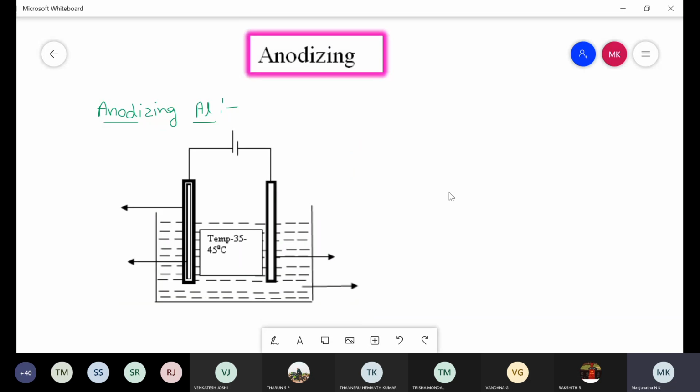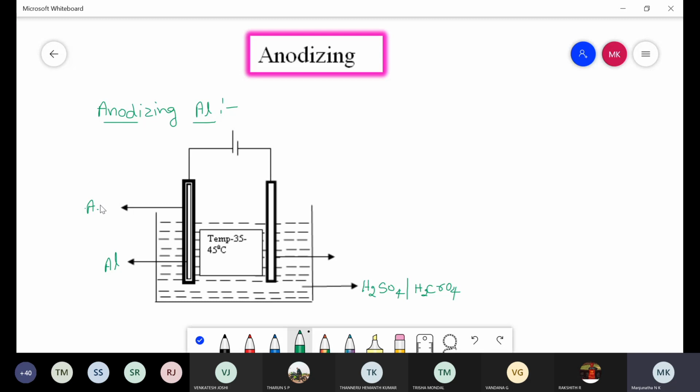When aluminium metal is made the anode, this aluminium metal here, in an electrolytic cell containing either sulfuric acid H2SO4 or chromic acid H2CrO4 as an electrolyte, there is a formation of an aluminium oxide layer, Al2O3. This process is called anodizing of aluminium.